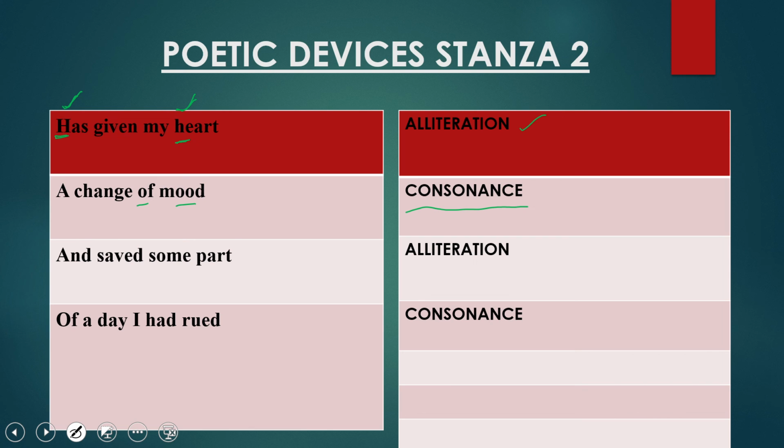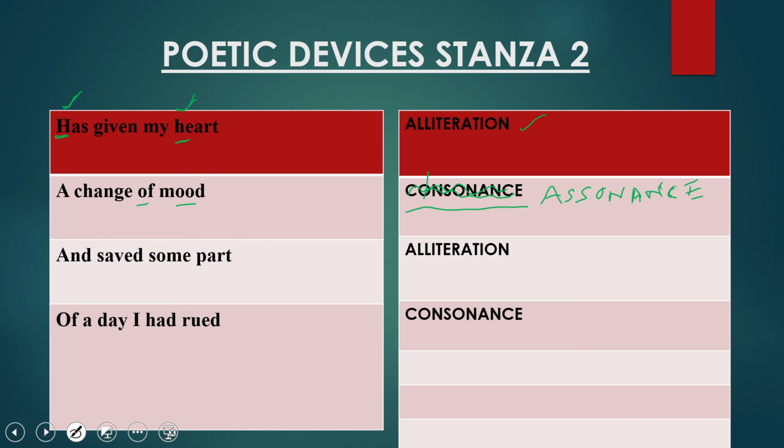So this is the example of assonance, not consonance. Why assonance? Because here the vowel sounds, O sound is repeating here, assonance. So this is the example of assonance, not consonance.